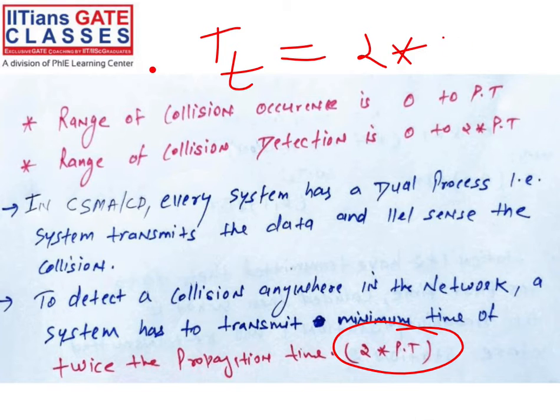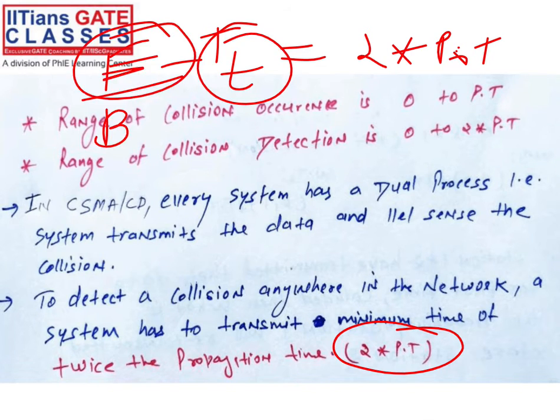And whatever the frame, the transmission time is frame size divided by bandwidth. So this frame size is a minimum frame size. Then only we can detect a collision anywhere in the network, right?